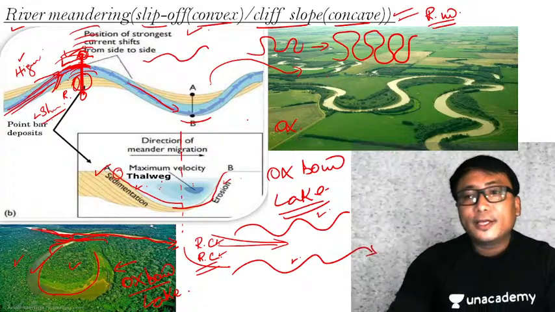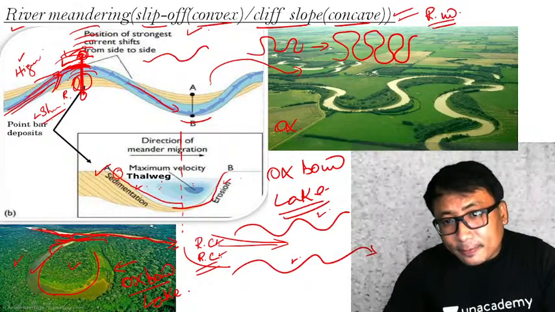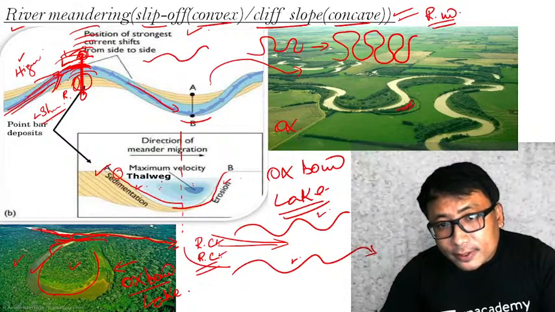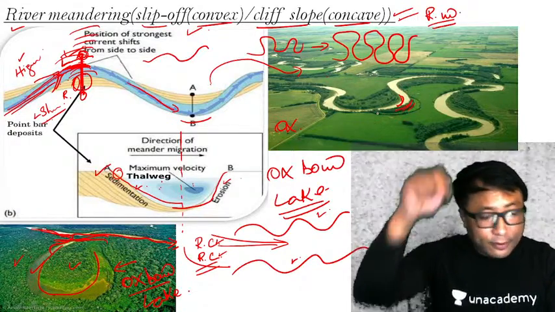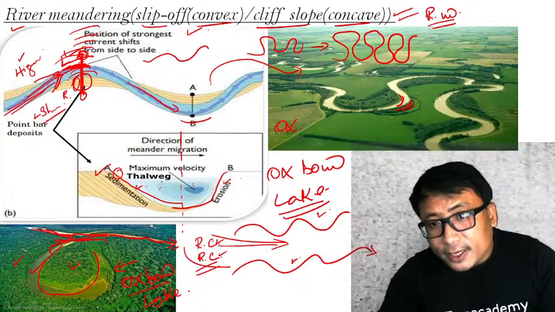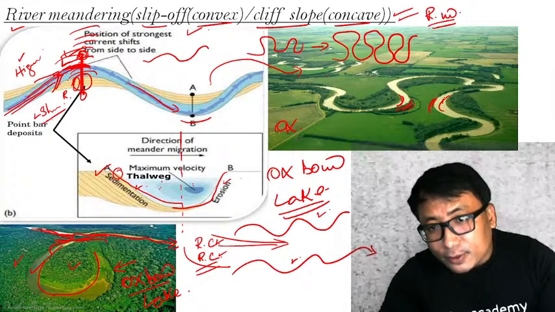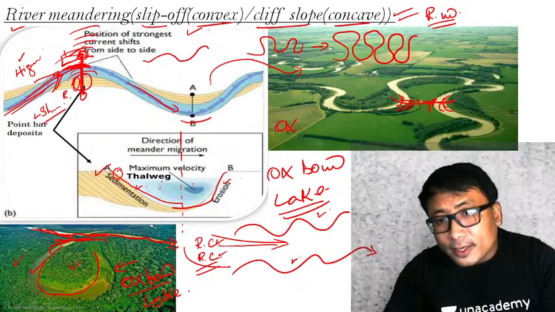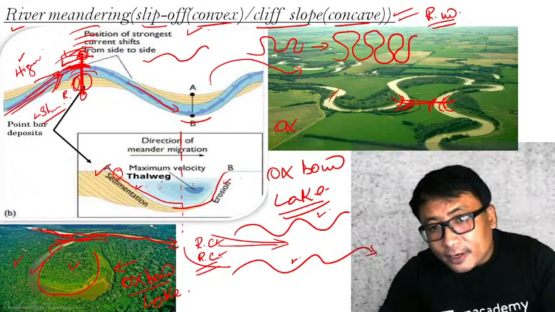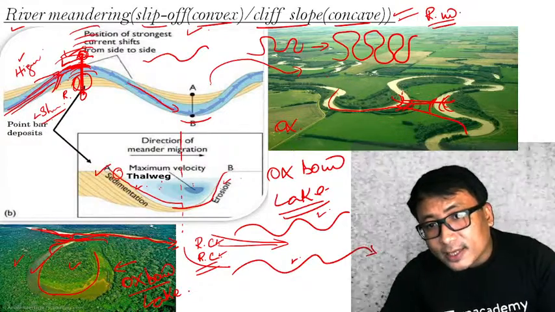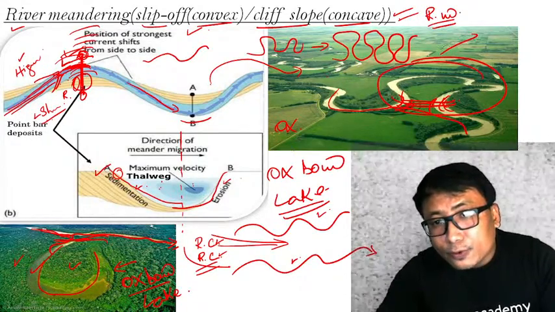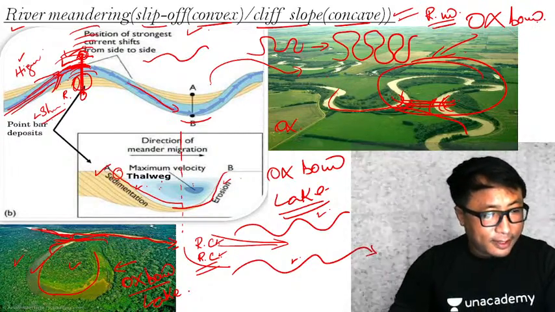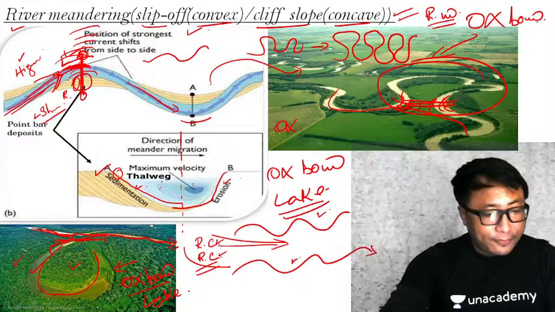Okay, Oxbow Lake. You see here in this particular diagram, who knows this section? See, erosion will happen, deposition will keep on happening here. Kindly follow the pointer. Similarly, in this region, erosion will be happening here, deposition on this side. A time will come when this particular part will be completely cut off from the main river which is flowing, and the river will flow like this, cut off this one, and this part will go on to become Oxbow Lake. Okay? Clear? This is very important.